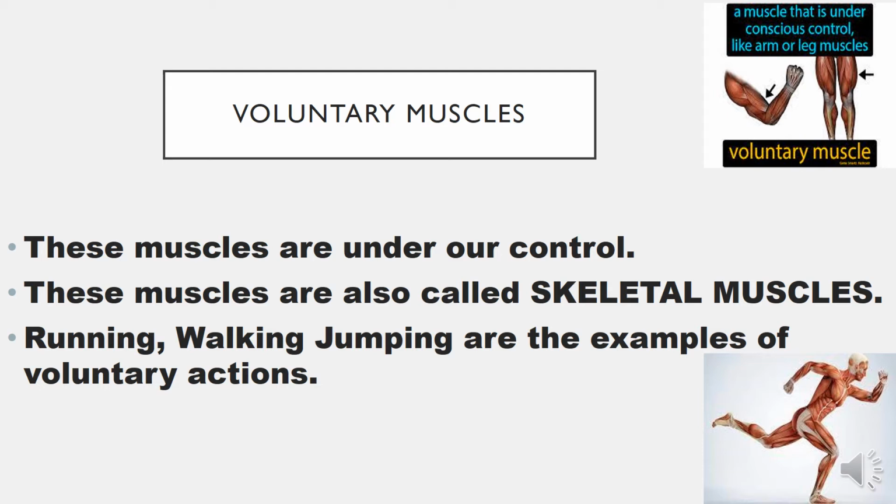It depends on us whether we want to do it or not. A muscle that is under conscious control means you are aware of the things which you are doing, like raising your arm, moving your legs, walking, running, jumping. They are all voluntary actions which are done by yourself only. These muscles are also called skeletal muscles. The muscles which are under our conscious control are called voluntary muscles.